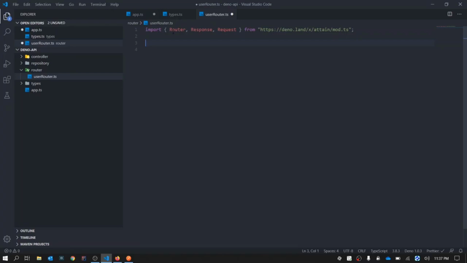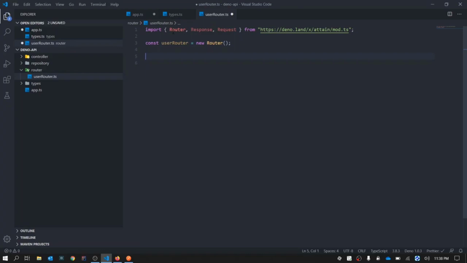A router is no different from app. The only thing is a router cannot be executed without an app. App is a superclass of router. So you need to create a router, say const user router is equal to new router. So we have created a router.